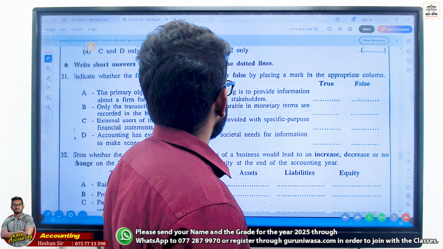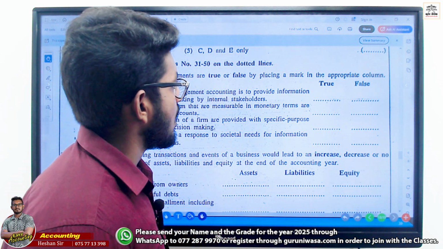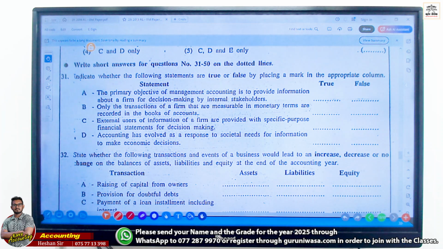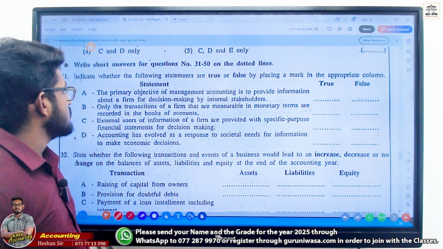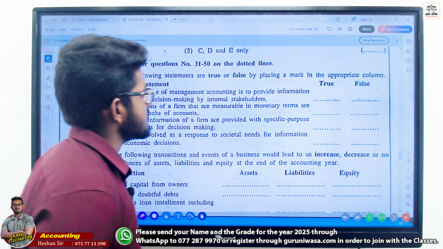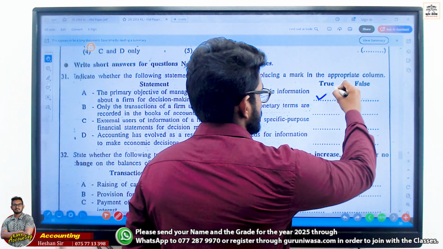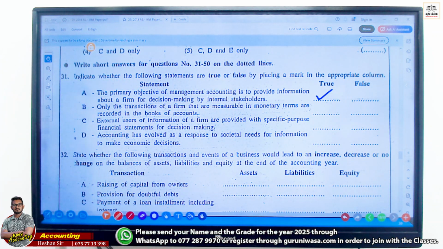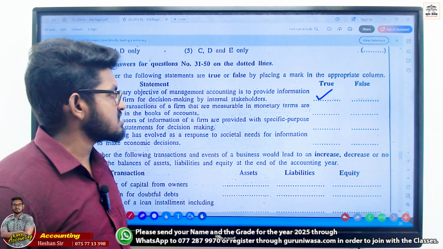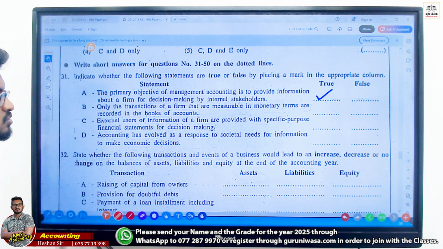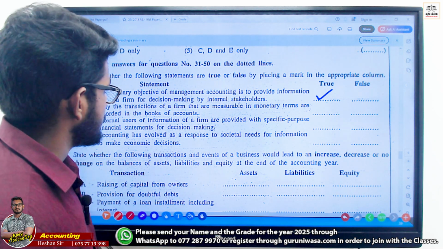Indicate whether the following statements are true or false by placing a mark in the appropriate column. The primary objective of management accounting is to provide information about a firm for decision by internal stakeholders. True or false? True, right? Only the transactions of a firm that are measured in monetary terms are recorded in the books of account. True or false? Sir? True, it's related to the managed financial account.